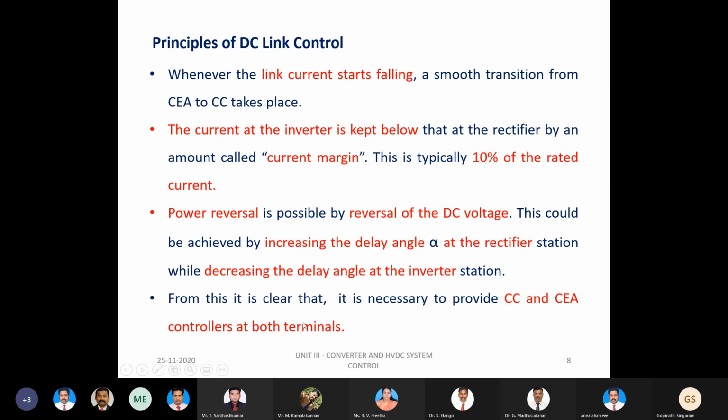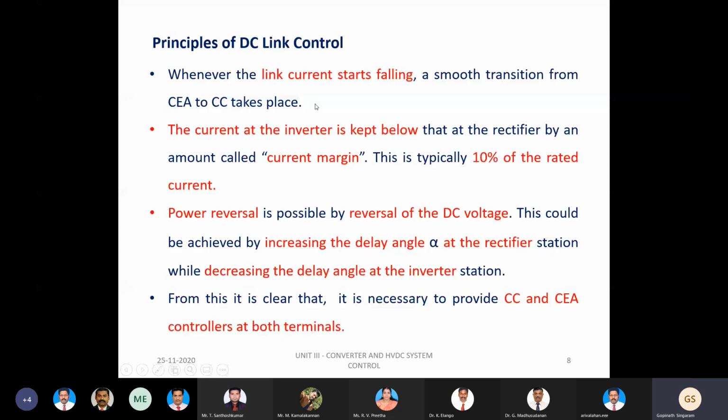Because of the availability of both controllers, the current controller and the constant extinction angle controller, there will be a smooth transition when this kind of situation takes place. But when both controllers are available at one particular station, definitely there will be a clash between the two controllers, so that it will affect the effective operation, and it will also create some confusion in selecting the modes of operation.